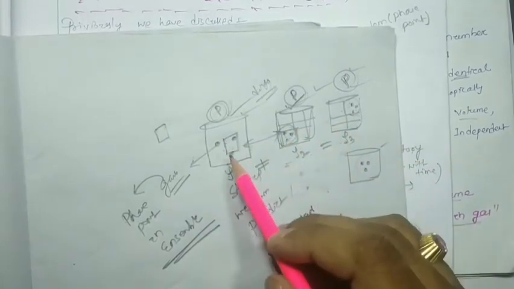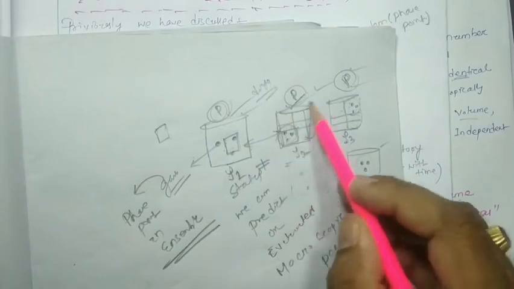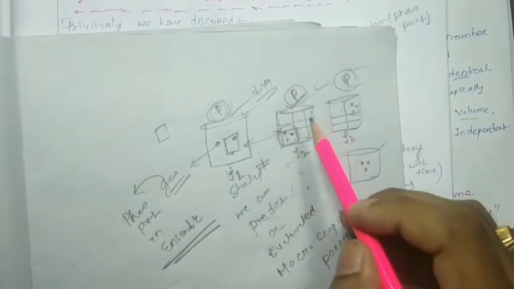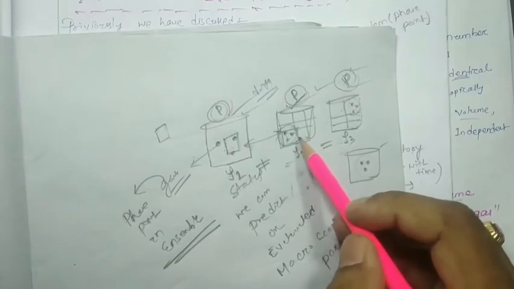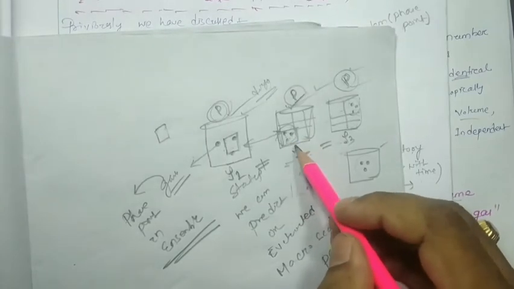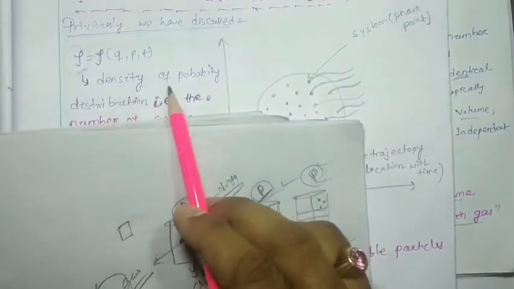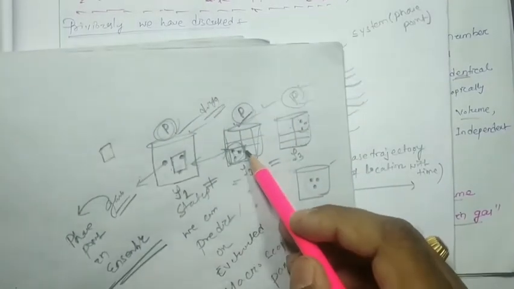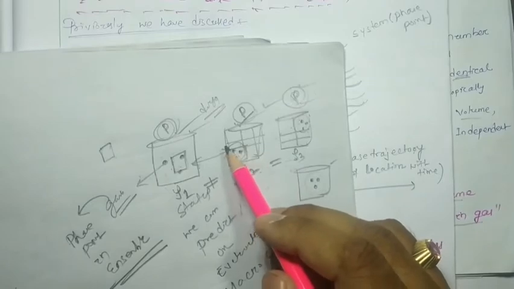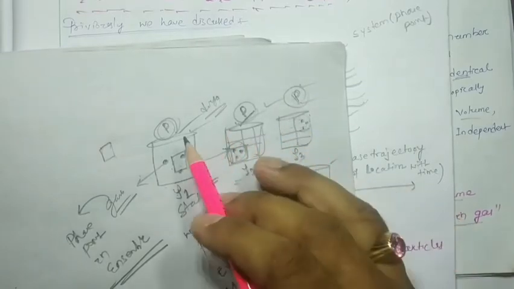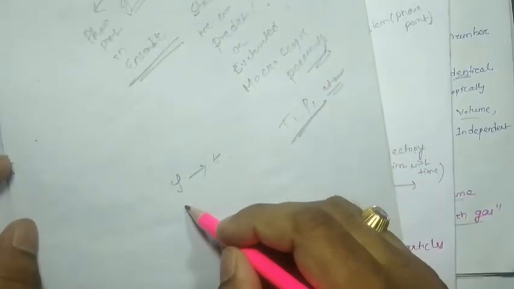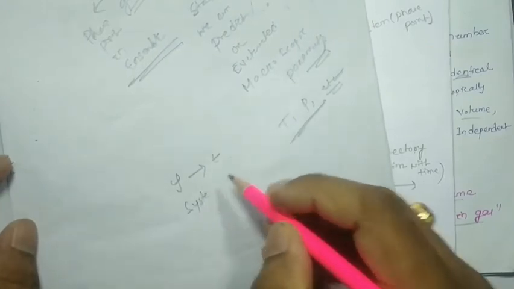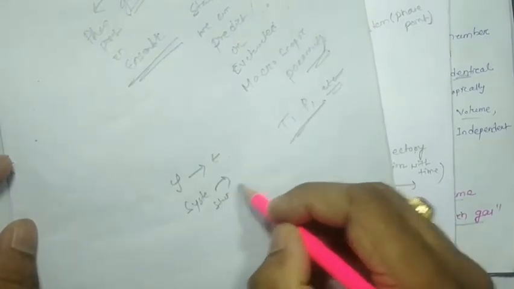That means the distribution of the particles inside the gas container is most important. If the distribution is such that the density of a probability distribution increases, on that basis we can say that the state of the system has changed. If rho varies with time, then we can say the system has changed from one state to another state.